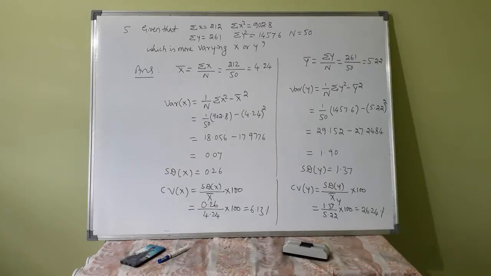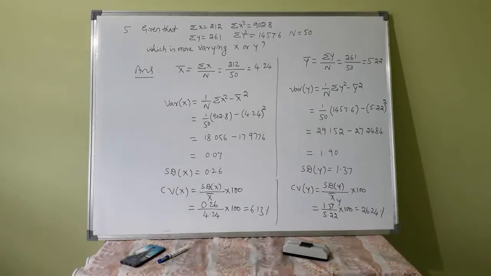You are asked to find which is more varying, x or y. For that you have to find x bar, y bar, variance of x, variance of y, standard deviation of x, standard deviation of y, coefficient of variation of x, coefficient of variation of y.